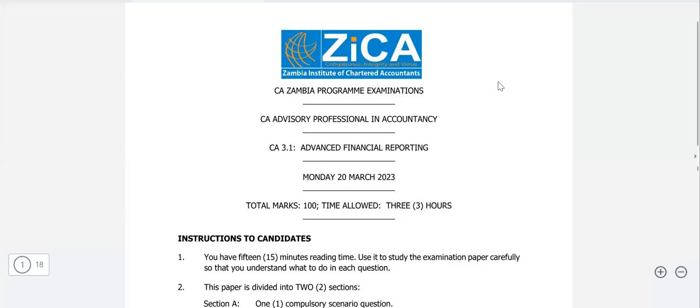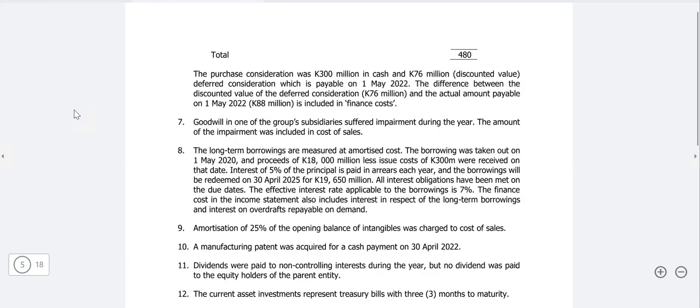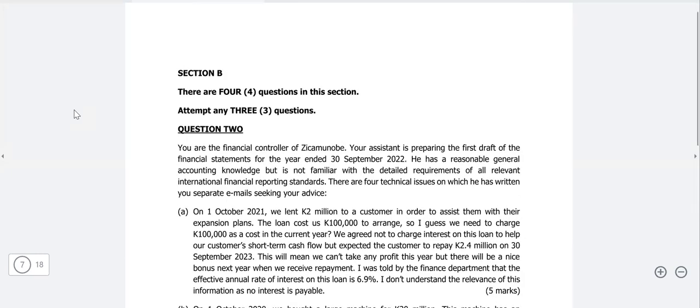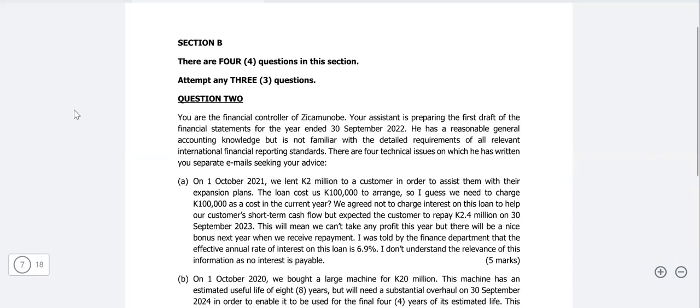All right, dear students, we are now going to do the advanced financial reporting past paper, and this is March 2023, which you can find on the website. So we are doing the standard-wise practice. We'll skip question number 1, which is consolidation, and go to Section B, in which you have 4 questions. You need to attempt any 3 questions from these 4.